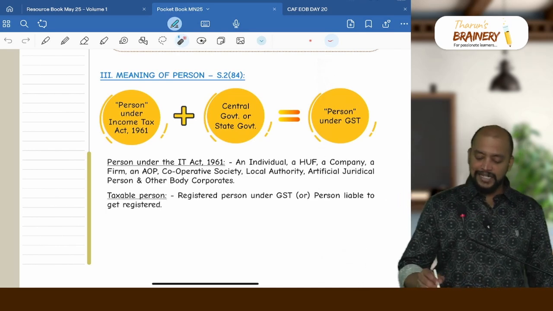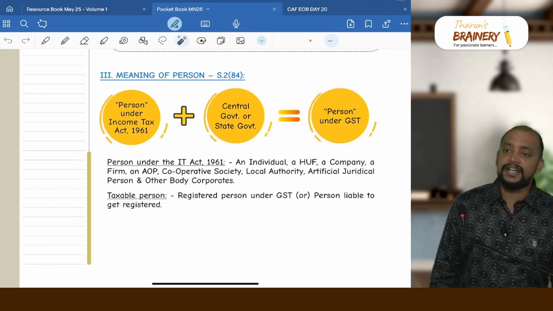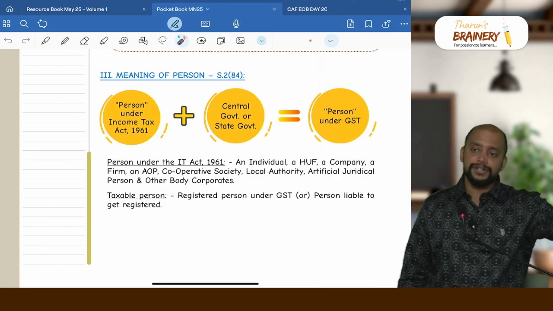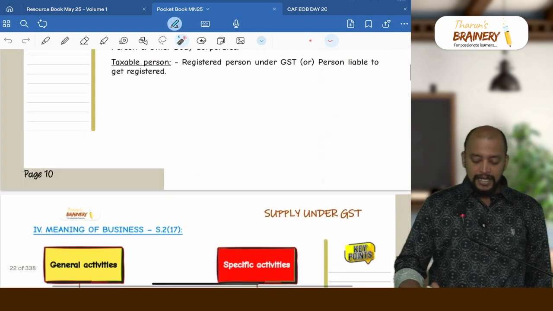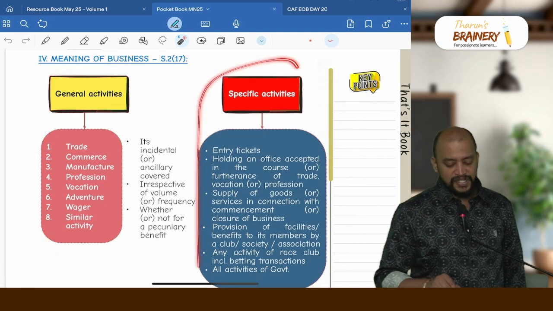So that list plus central government and state government will be person under GST. Then there is a taxable person. A taxable person means a person who is liable to get registered, or registered, will be called a taxable person. Next, the meaning of business. Business has some general activities and some specific activities.